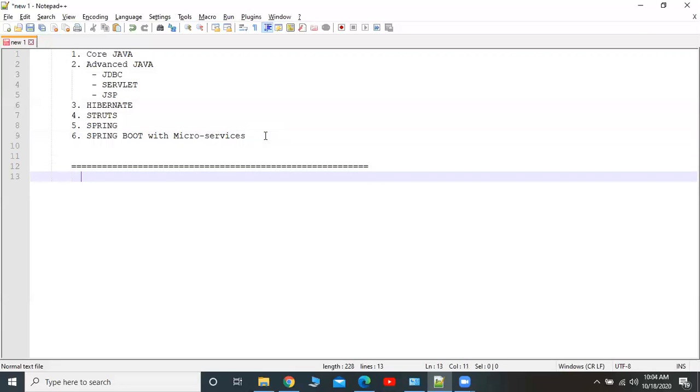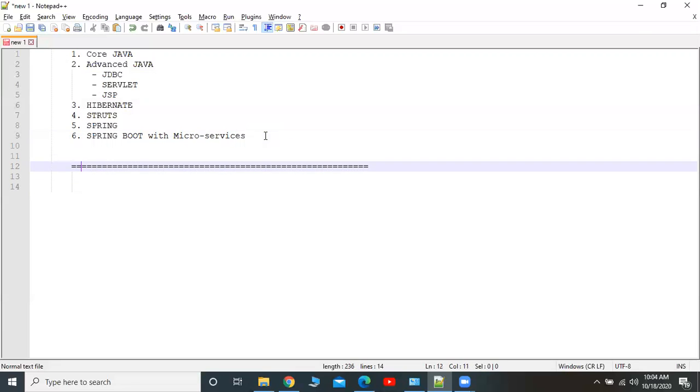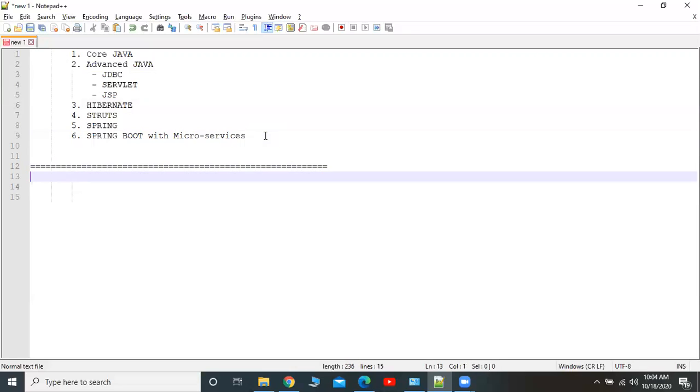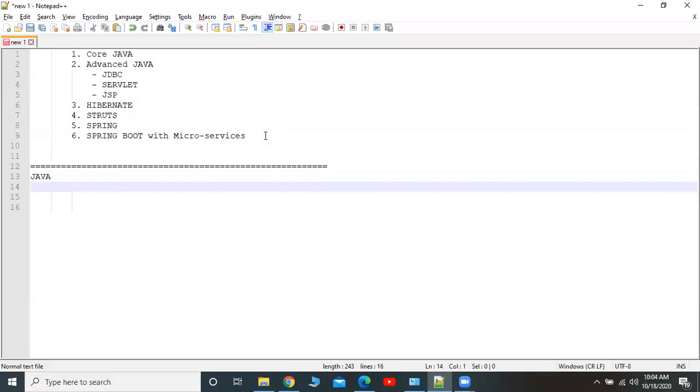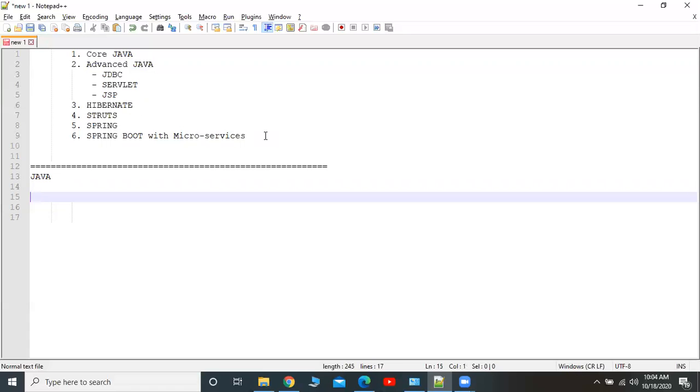Before entering the topic of core Java, first we will see what you mean by Java. Java is a high-level programming language. I think most engineering students will know about these definitions. We can say Java is an object-oriented programming language, simply OOPS. OOPS stands for object-oriented programming language. Java is an object-oriented programming language.